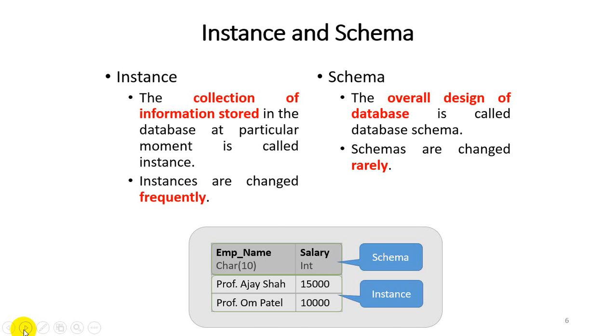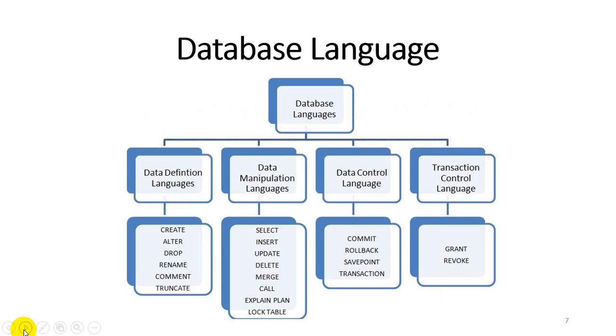Now the second and last point which we are studying in unit number 1 is the different database languages. There are lots of languages, with the help of which we perform all the operations mentioned in the diagram in a data management system. There are 4 basic parts of database language: data definition language, data manipulation language, data control language, and transaction control language.